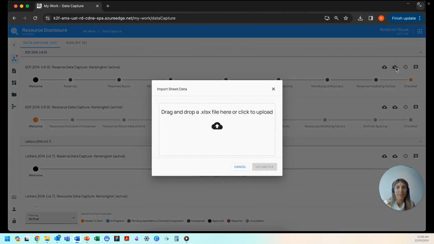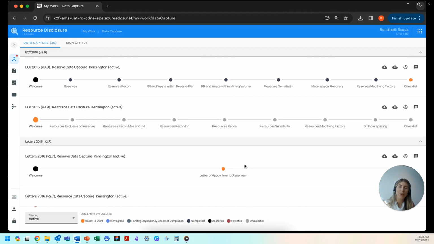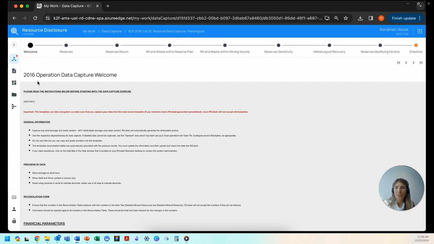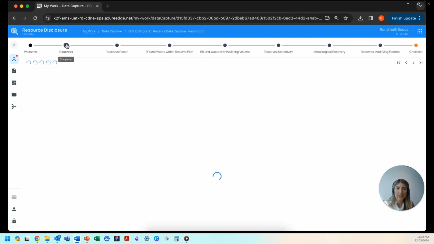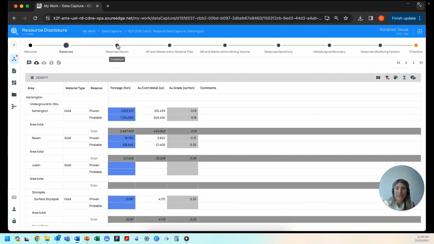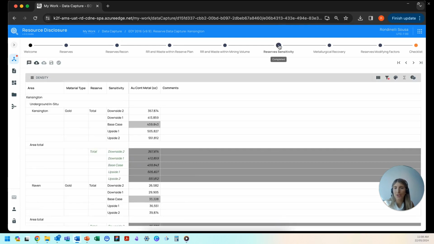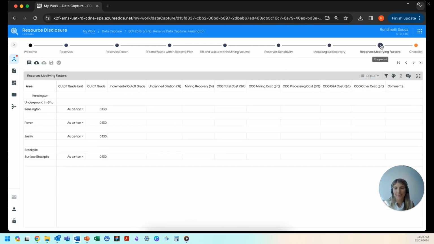So there is an option to complete the pages. You can either do that by importing the data directly or capturing the data in the system. So we can see a welcome page with general information that is required to complete this workflow. And the system allows users to set page dependencies and cross-page validations to assure consistency and correctness all the way through these data capture steps.